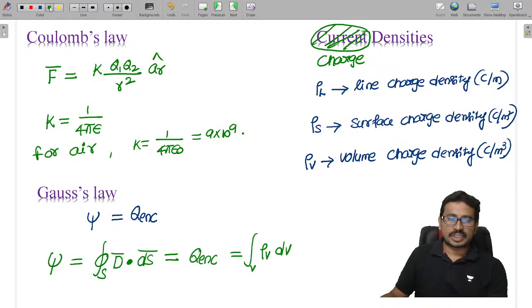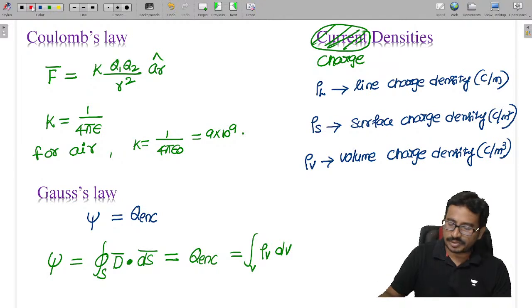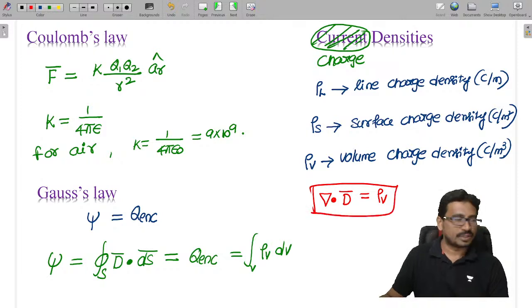So by using the second and fourth terms, we'll get Maxwell's first equation: del dot D is equal to rho v.